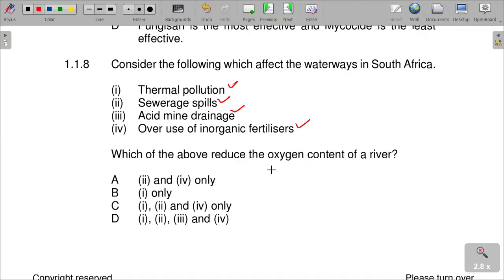So number 8, which of the above reduce the oxygen content of the river? So 1, the thermal pollution, it can reduce the oxygen content of a river. Sewage spills, when they spill there, will cause algae to grow, so it can also reduce oxygen.